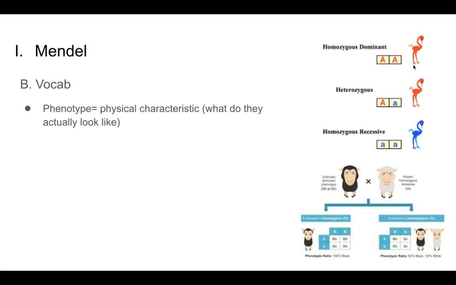This flamingo or bird is kind of a reddish pink. This one, the genotype is big A, little a, or heterozygous. The phenotype, what they actually look like, again, is red or kind of a pink. This bottom one, the genotype is homozygous recessive, little a, but the phenotype, what it actually looks like, is blue.